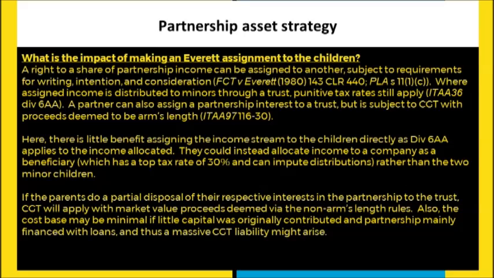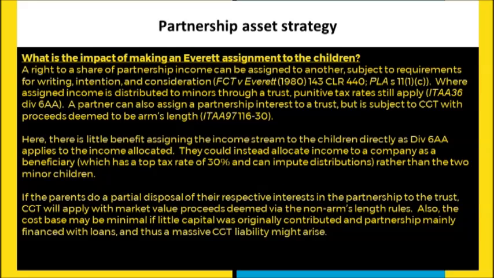Now, finally, when making an Everett assignment, the FC of T Everett case involved a husband who was a solicitor assigning future income to his wife, who was also a solicitor, and the court said that that is actually something you can do, subject to some limitations. However, there's a couple of difficulties here.